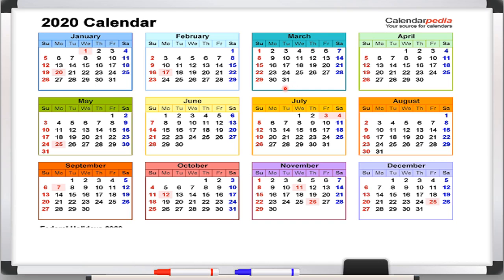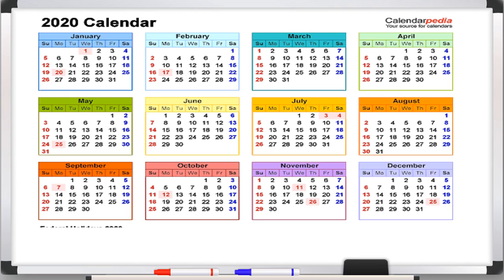In March month 31 days, in April month 30 days, in May month 31 days, in June month 30 days, in July there are 31 days, and in August also 31 days, in September 30 days, in October 31 days, November 30 days, and in December 31 days. So we can know the months days with the help of calendar.